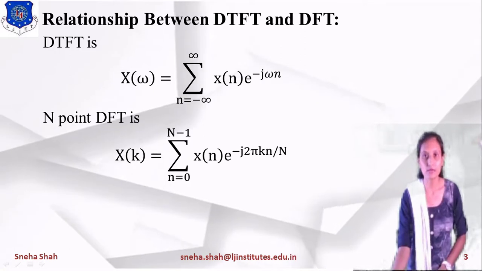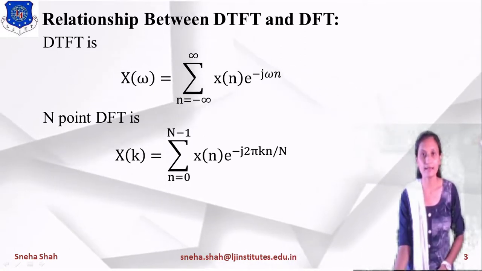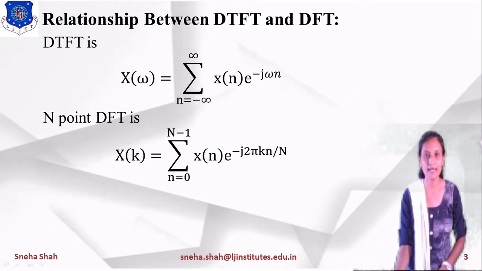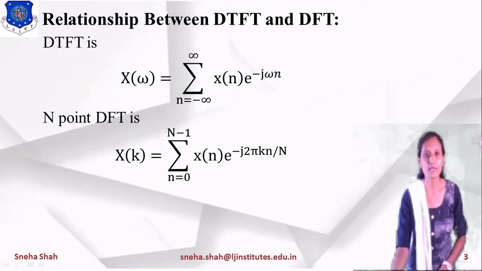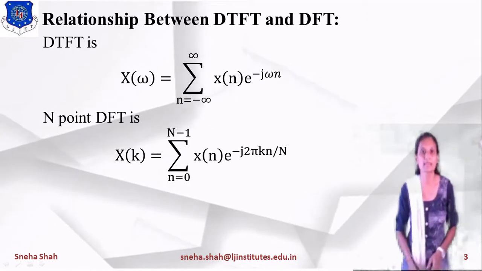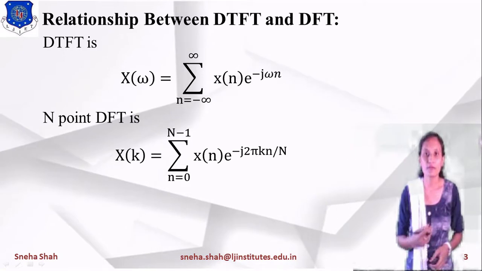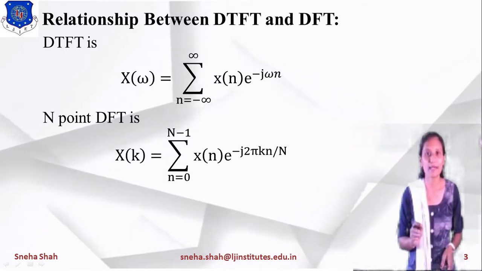Where is the difference? In the DTFT the term is omega, and instead of this omega here the value is 2 pi k by capital N. So when I equate these two equations, we can say that they are the same when we take omega equals 2 pi k by capital N.